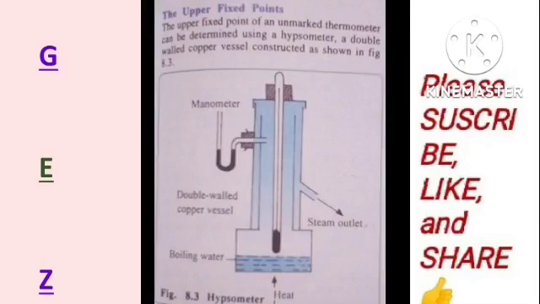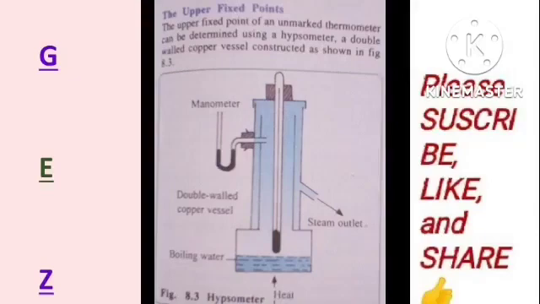So you can always determine that by using a hypsometer, which is a double-walled copper vessel constructed as shown. So you have a manometer, a double-walled copper vessel, and you have boiling water below it. Then you have a thermometer. Then you have a steam outlet. Almost the whole length of the thermometer hangs fully in the steam of the inner chamber, well above the boiling water, and it is placed in such a way that its mercury thread is just visible above the top of the cork. A manometer is attached to the inner chamber of the hypsometer to ensure that the pressure